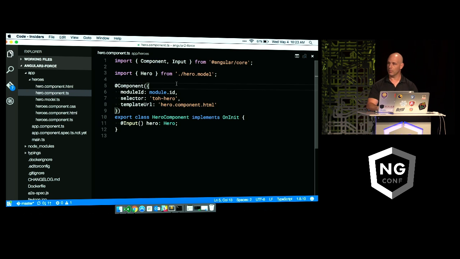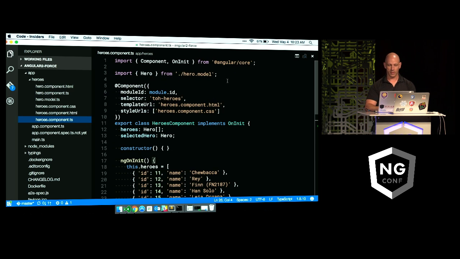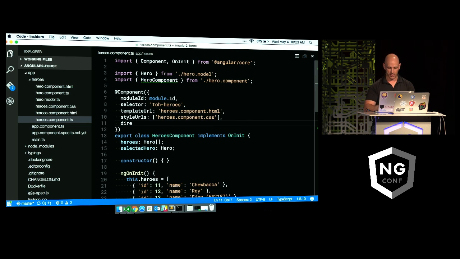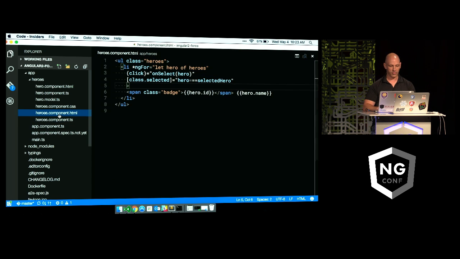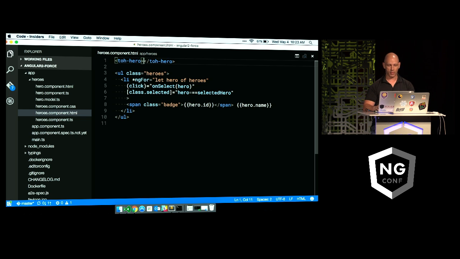So now we've got our hero component set up, but we have to tell our hero list component about it. So again, we'll come down here, and we'll import inside of the hero list this guy, and we'll go into hero component, and we'll pull him out. It's actually singular. And then over here, we've got to declare and say, in these directives, you are using this particular component. Well, let's go into our list, and we'll put it at the top just so it's easy to see. And I'm going to create a hero component like that, and I'm going to actually add it to that list.